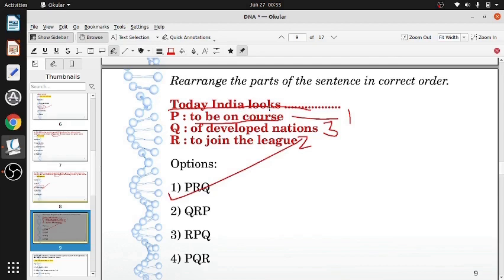Today India looks to be on course to join the League of Developed Nations. League, if in case you do not know the meaning of league, you can say the group of developed nations.